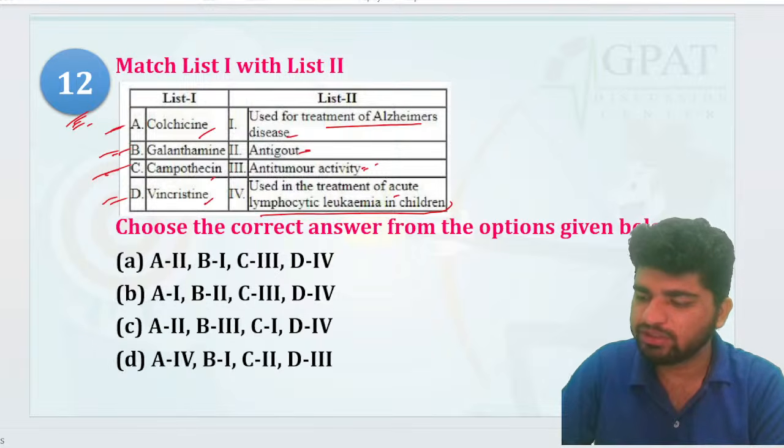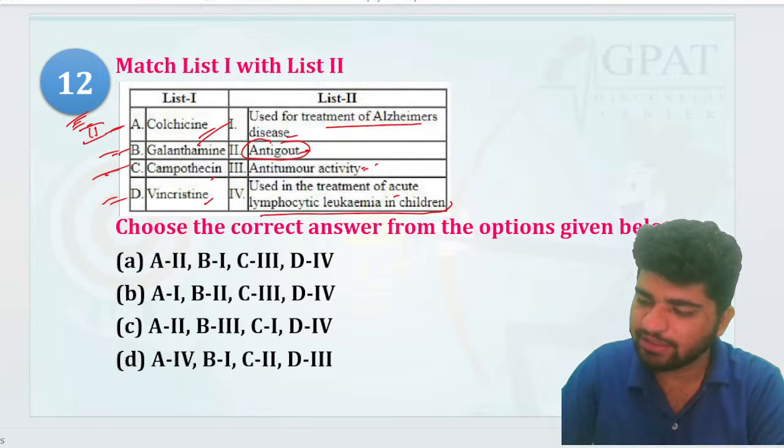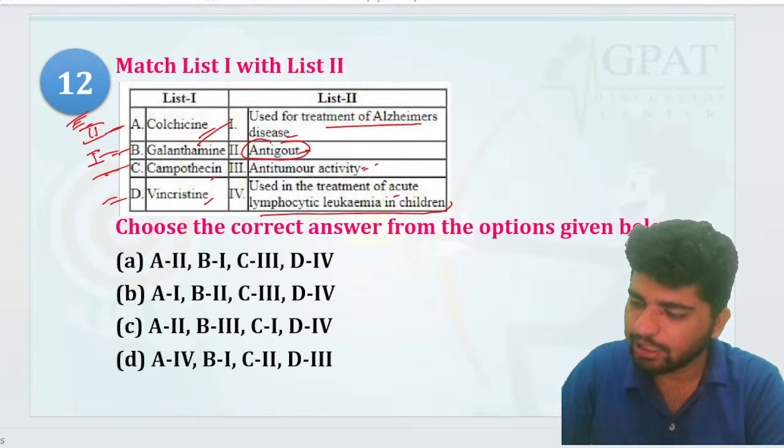Colchicine, galantamine, camptothecin or vincristine. Colchicine is useful as an anti-gout. Galantamine, तो इसके आगे 2 लिख दिया, right. Galantamine is used for the Alzheimer disease, तो 2 के आगे 1 लिख दिया, right.